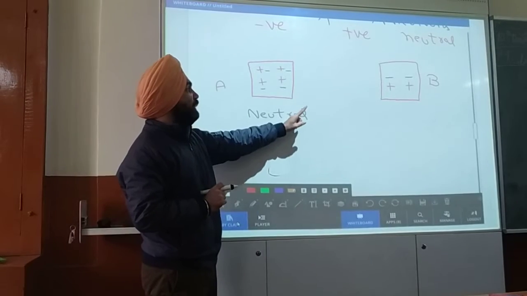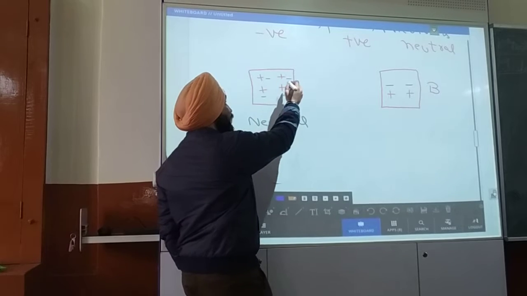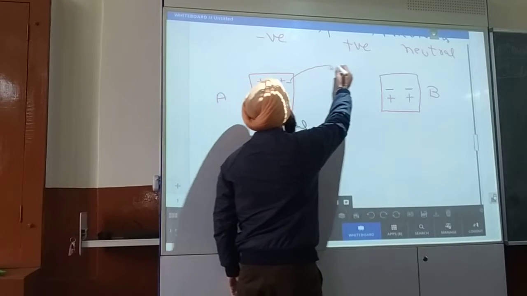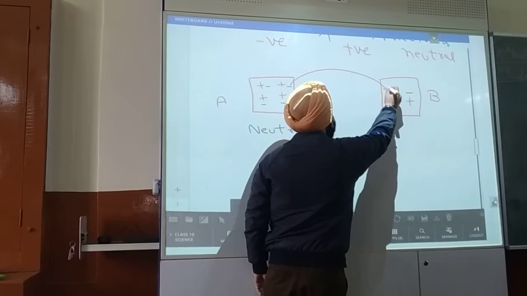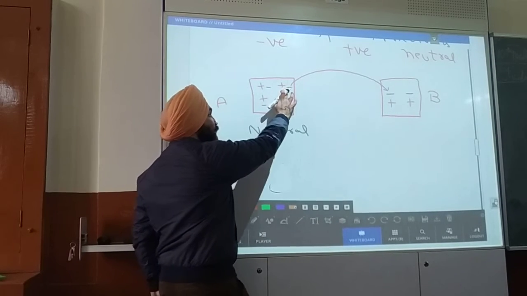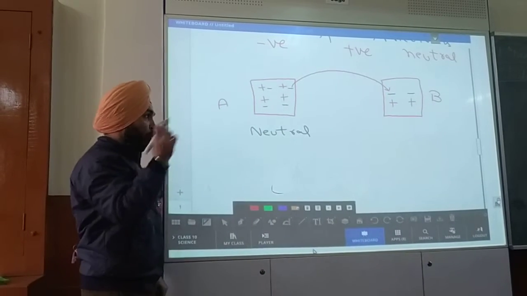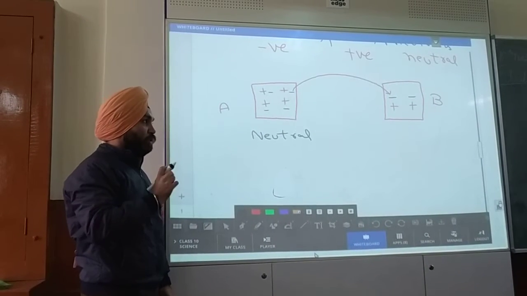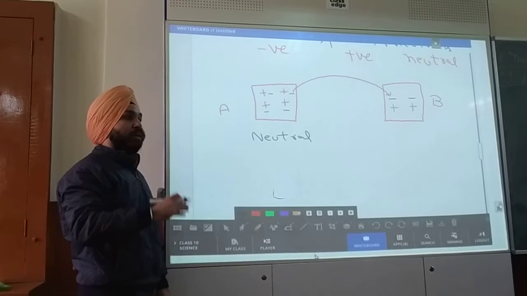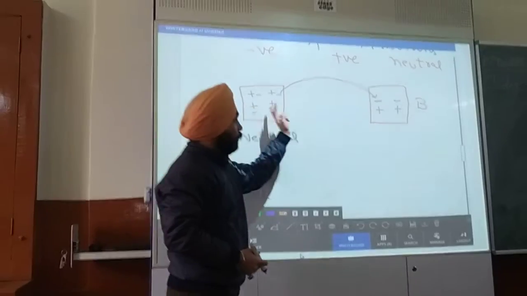Now, which particle gets transferred from one body to another? The answer is that the negatively charged particle transfers from one body to the other. So this negative particle transfers to body B. Now there is a question: why is the negative charge particle transferred, and why is there no transfer of protons?